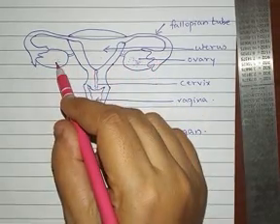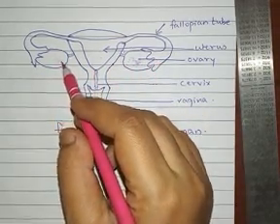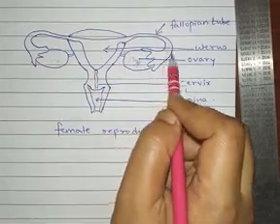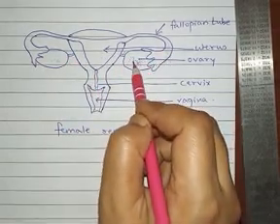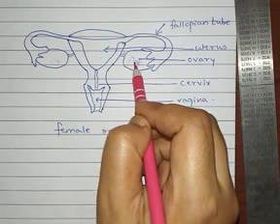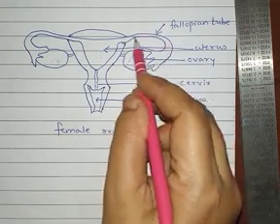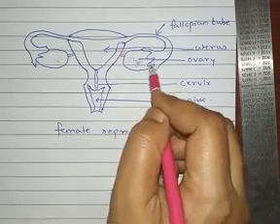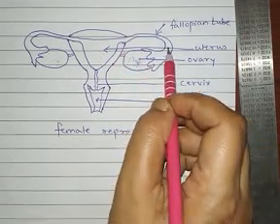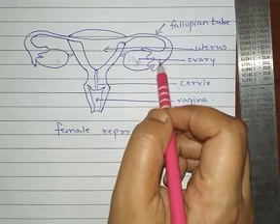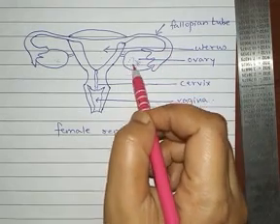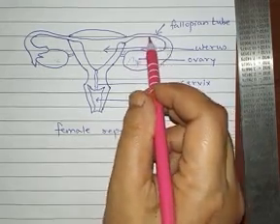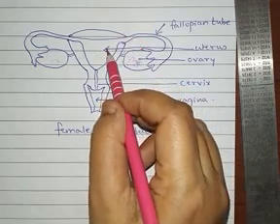When we talk about its function, it carries the egg produced by the ovaries from the ovary to the uterus.